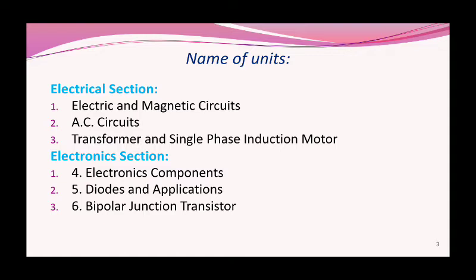In the electronics section, the first chapter is electronic components, second is diodes and applications, third is bipolar junction transistor. So in total there are 6 chapters in this subject.